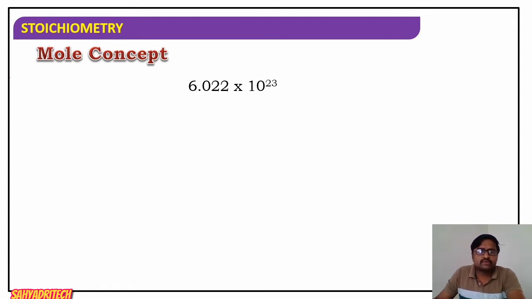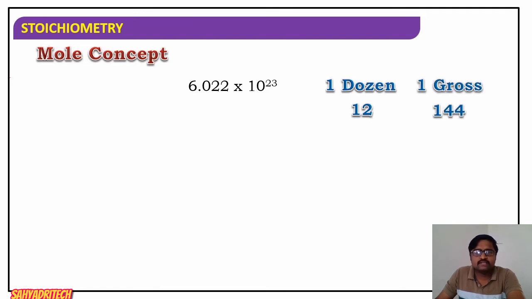I said 6.022 into 10 raised to 23. These many atoms are present in 12 gram of carbon 12 isotope. So what do we say here? That mole is related to the value 6.022 into 10 raised to 23. So wherever you come across mole, that mole corresponds to a number.